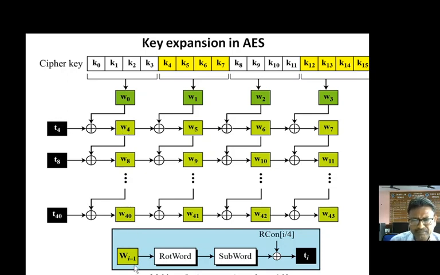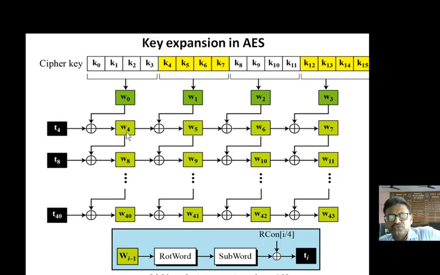And what is this one? This value is W(i-1) equal to rotate word. First we will rotate. What will we do first? We will take W3, that is i minus 1 for W4. W3 is first rotated, then it is substituted, and whatever output comes after the substitution is XORed with the constant value to get the value of T. Once you get the value of T, this T is XORed with W0 to get W4.